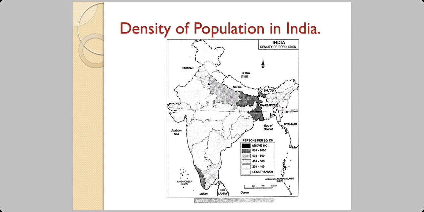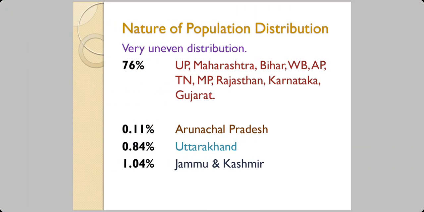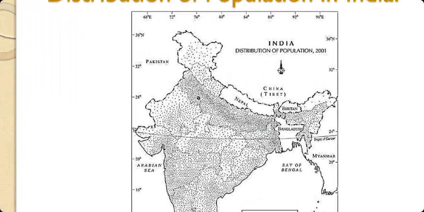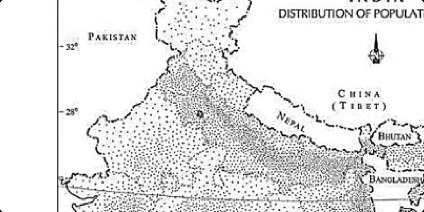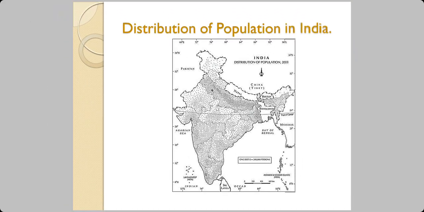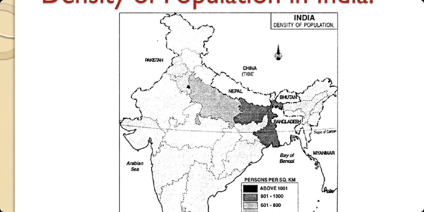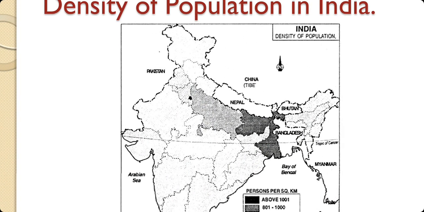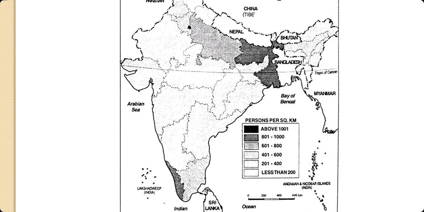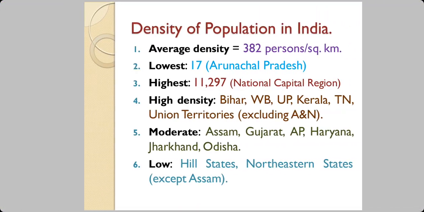Now, when we look at the density of population, density means the number of people in a given area. We'll find that even when we look at this earlier slide, this one in the national capital region of Delhi, it's like a black color dot because it's densely populated. Here also various states with various densities. The population is like this.